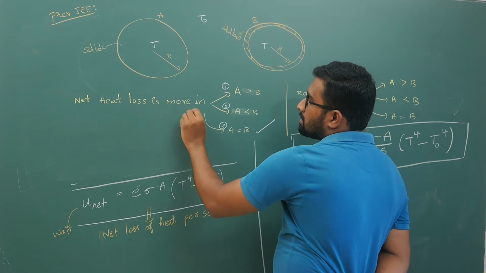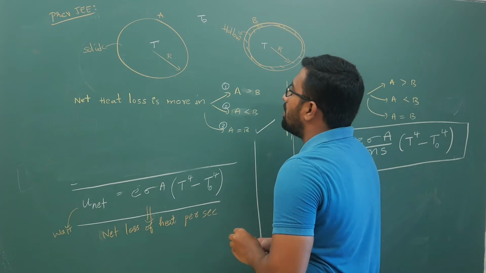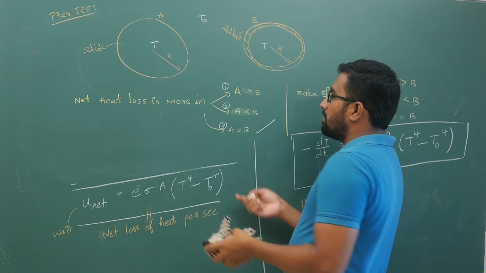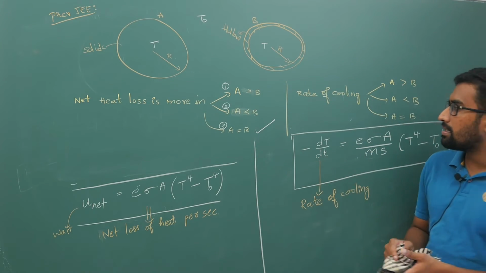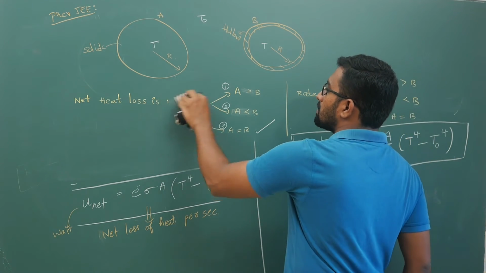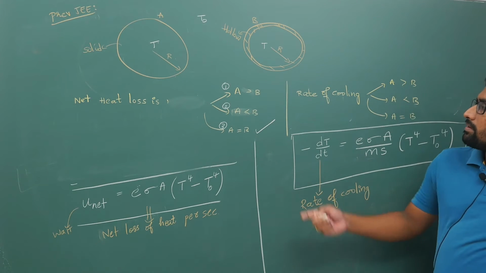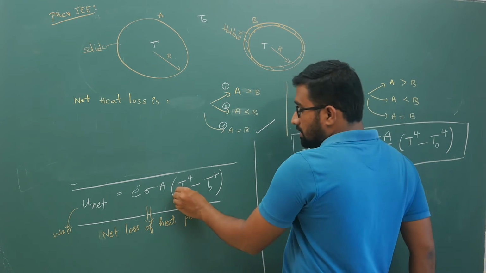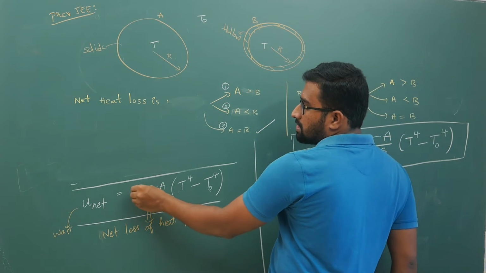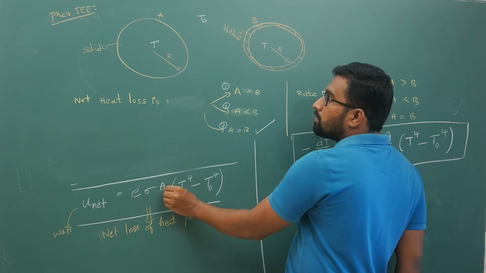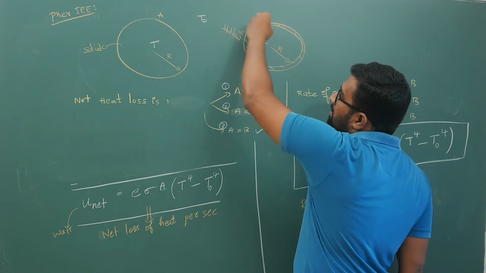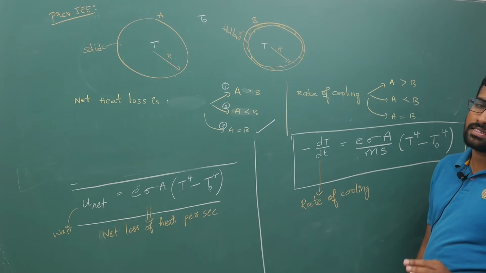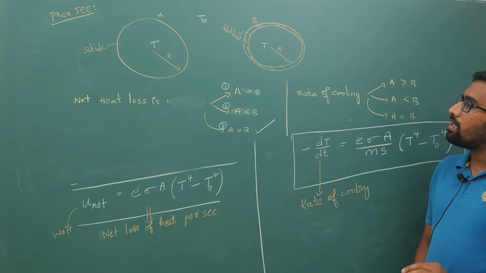Your net heat loss is more, or is it A equal to B? Why is it equal? This is same, this is same. I told you here you have to take the area of surface, so your surface area is the same in both. At this particular instant, your R is the same.